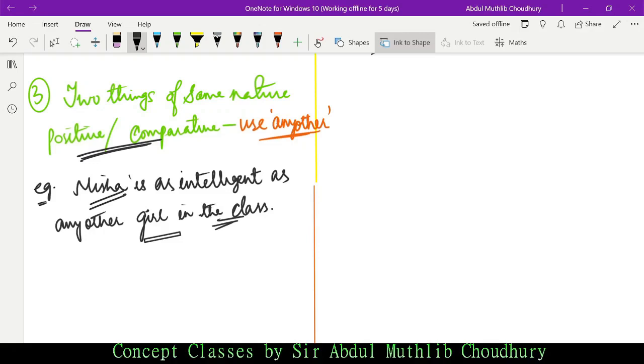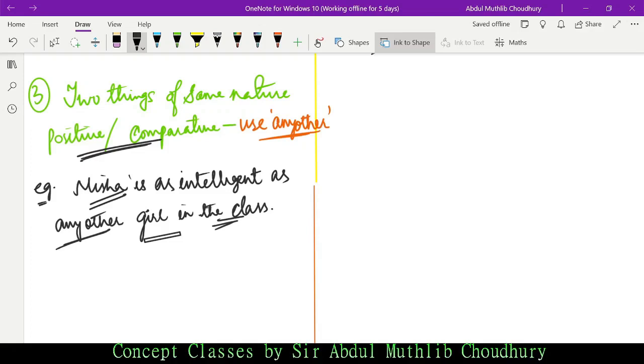"Girl" here doesn't mean any singular girl, just any other girl in general, not any particular girl. We are not comparing Misha with any particular girl. We are saying that Misha is as intelligent as any other girl in the class.